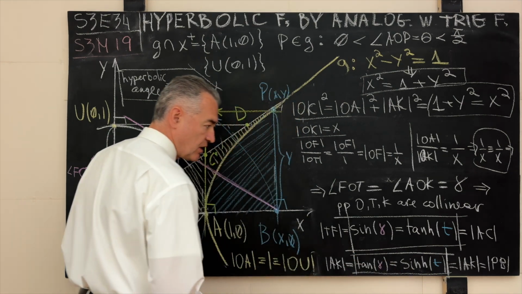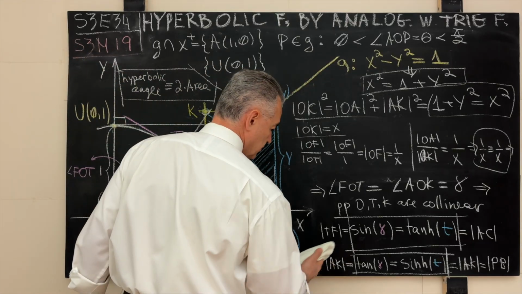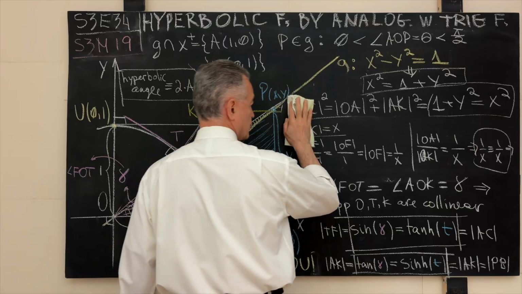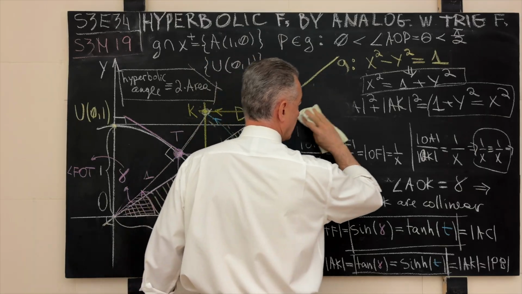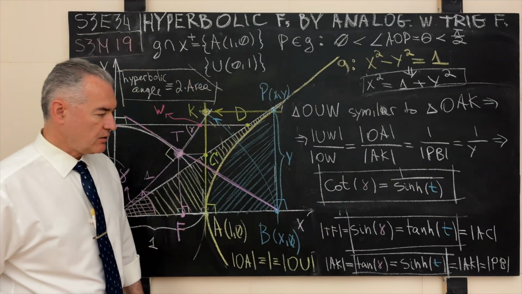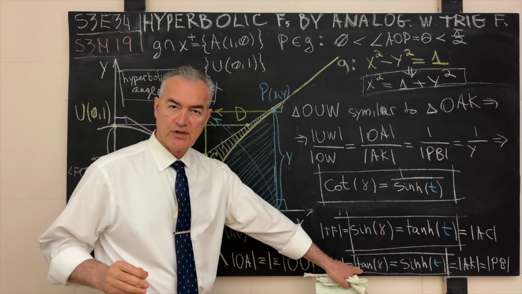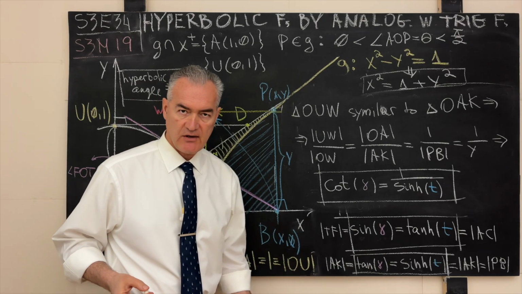And all we have to do now is to establish a connection between the circular cotangent and its hyperbolic counterpart. And yes, I know what you're thinking just about now. Why is Roman doing this when we can just take this relation over here, flip it upside down, and voila, we have our relationship?